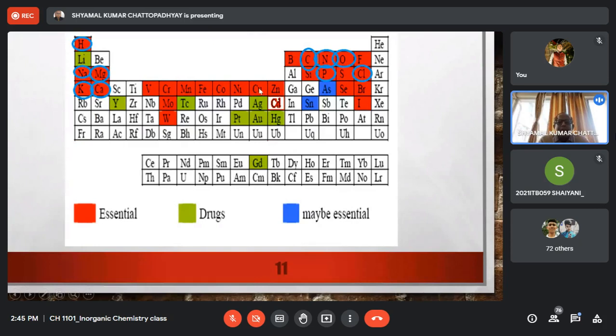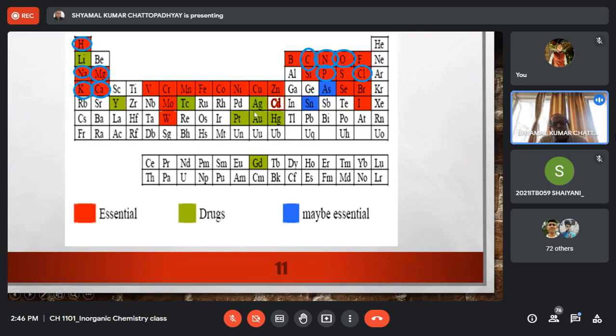Then we have copper, silver, gold. Only copper is essential. Silver and gold are not essential, but silver and gold compounds have tremendous application in medicine. Many of the silver compounds have antibacterial or antimicrobial action, and many of us in our home have a silver ointment which contains certain silver compounds, and now nano silver compounds are being used for their strong antibacterial or antimicrobial properties.